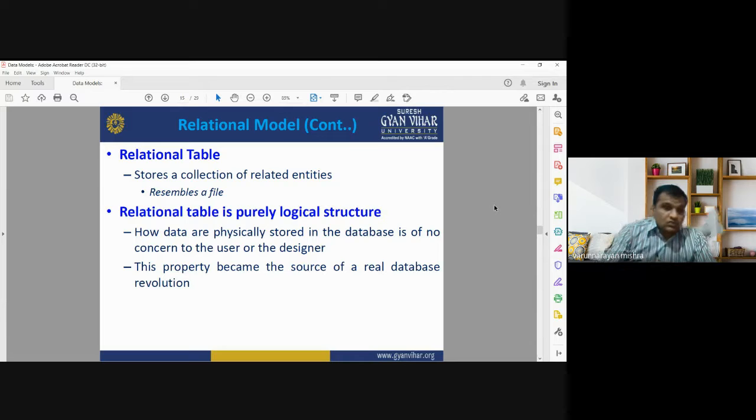The entire data sets are stored in the form of relational tables. The relational table is a purely logical structure. How data are physically stored in the database is of no concern to the user or the designer. This property became the source of a real database revolution.